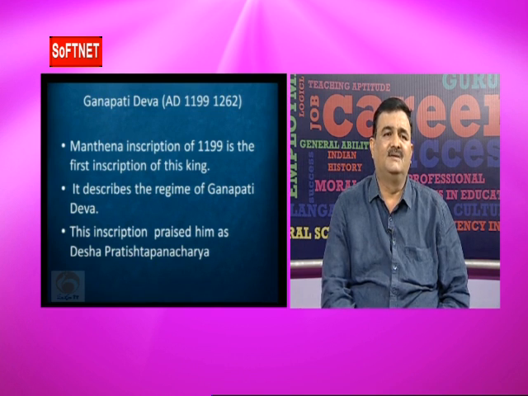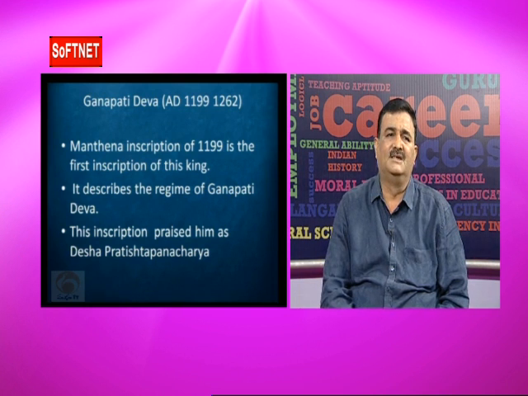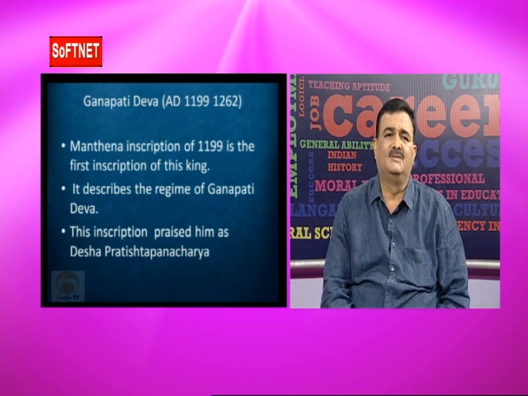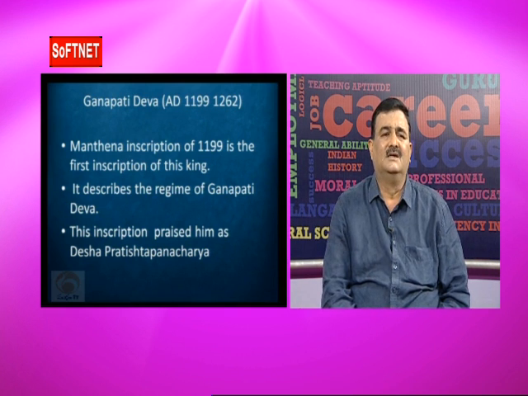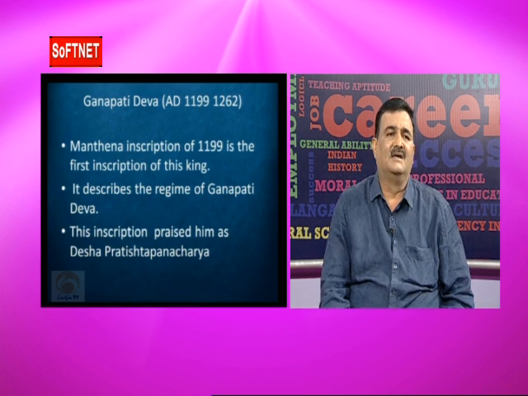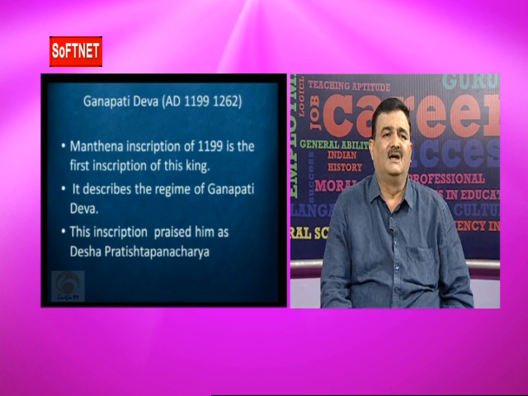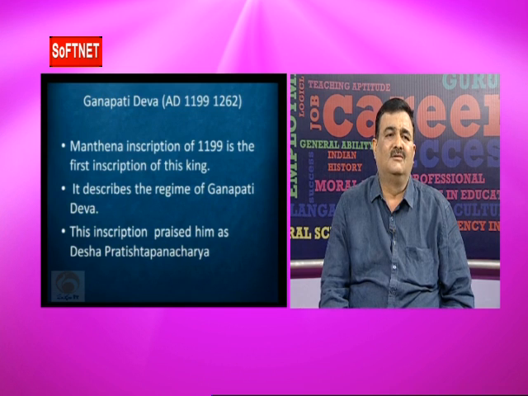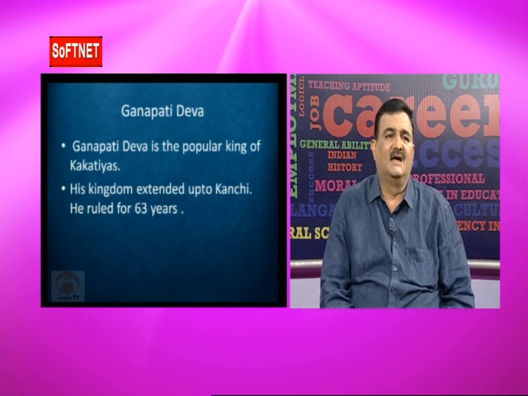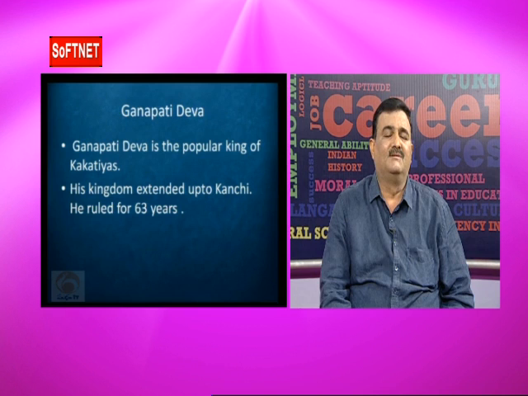The Mantana inscription is Ganapadeva's first inscription. It was issued in his period, in 1199 AD, and it described the regime of the capital, Ganapadeva. This Ganapadeva was an important ruler. He had many titles. Ganapadeva is the popular king of the Kakatiyas.